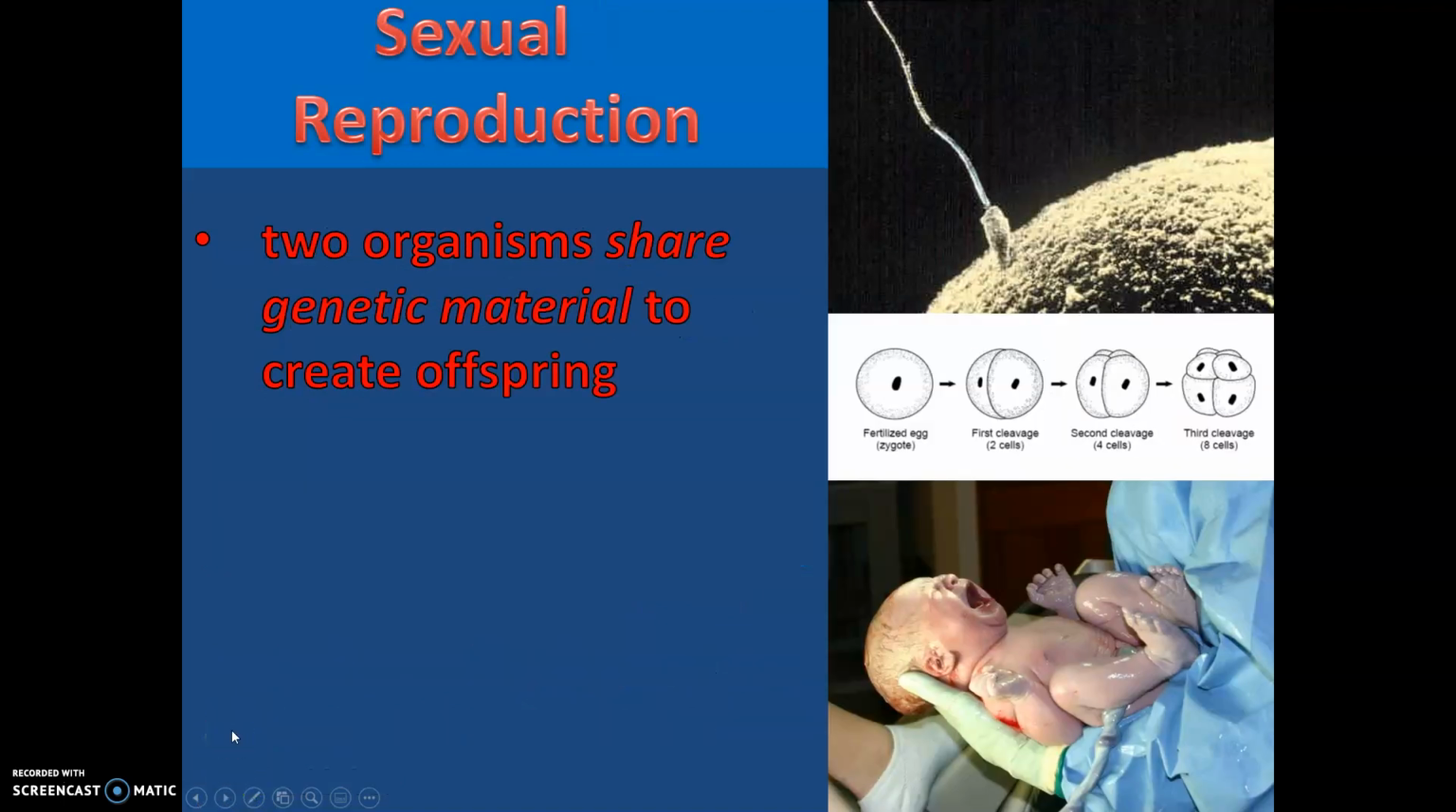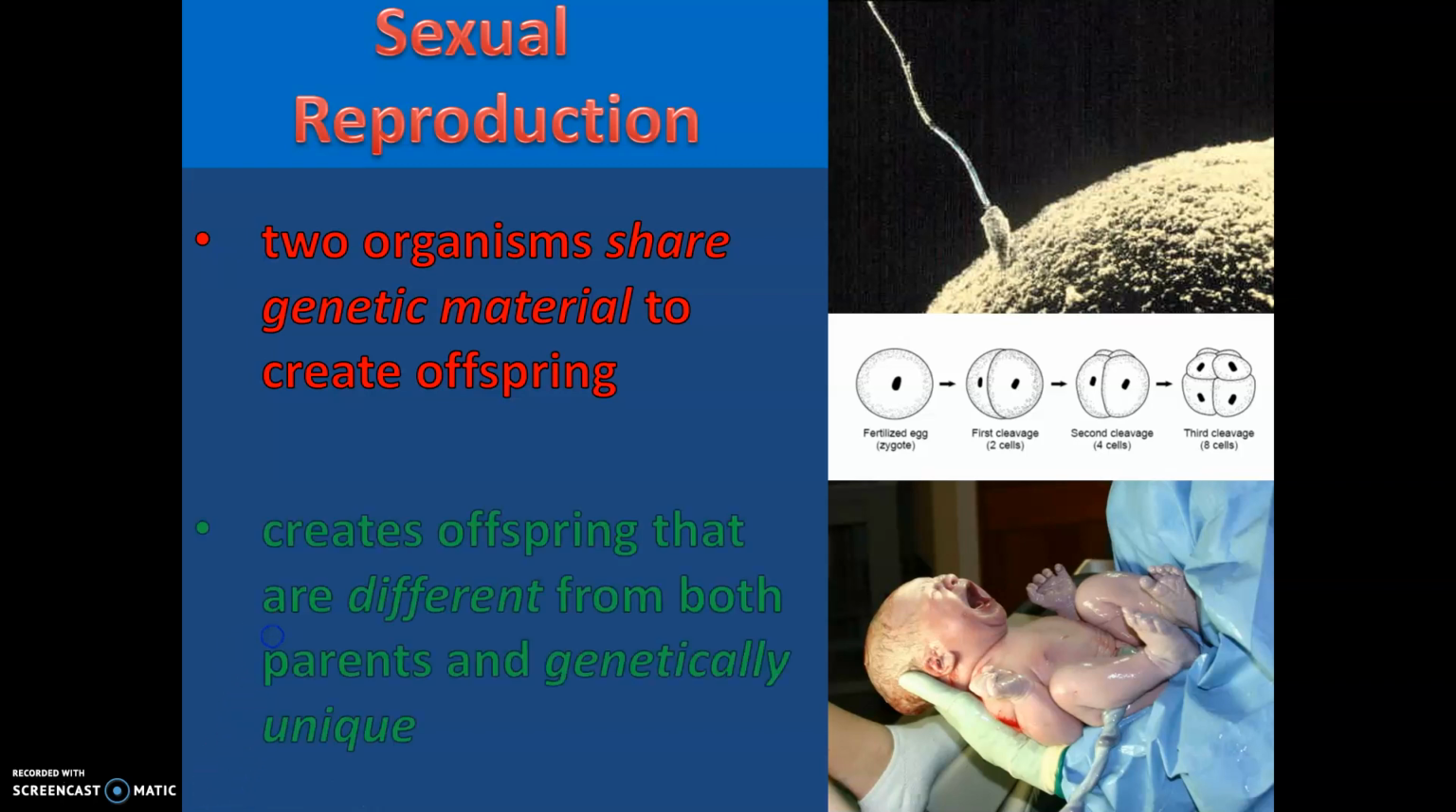Sexual reproduction is when two organisms share their genetic material to create offspring. And this creates offspring that are different from both parents and genetically unique. So animals, humans, plants, different things like that will reproduce sexually.